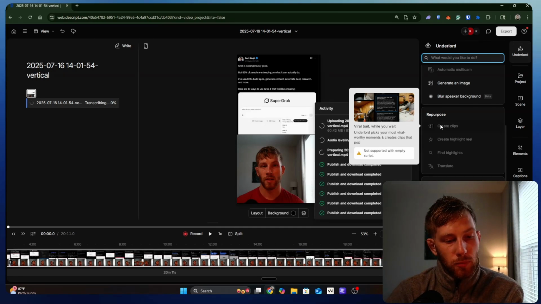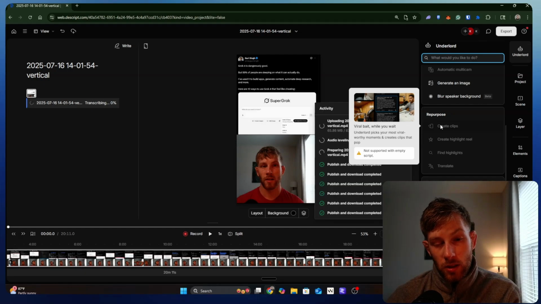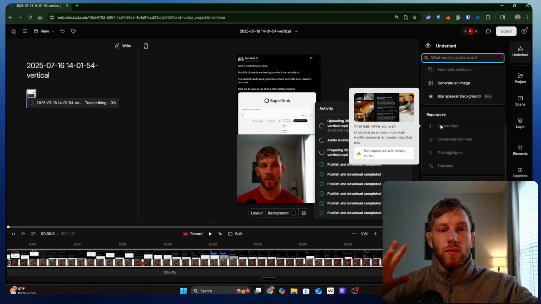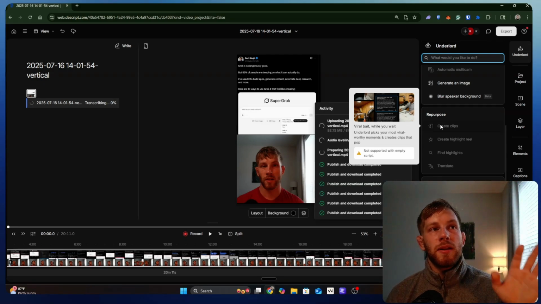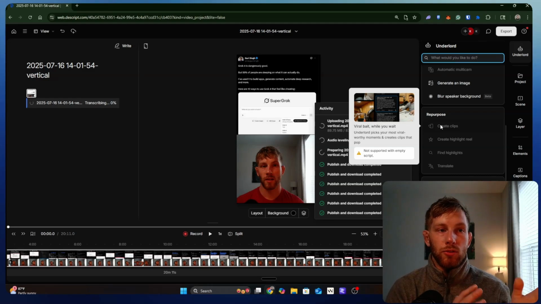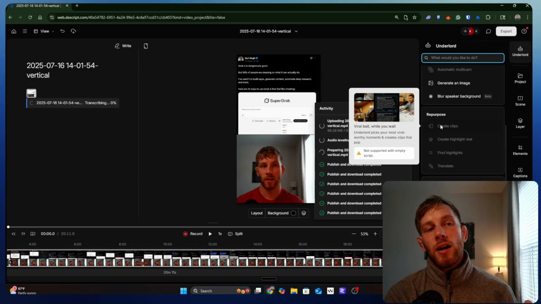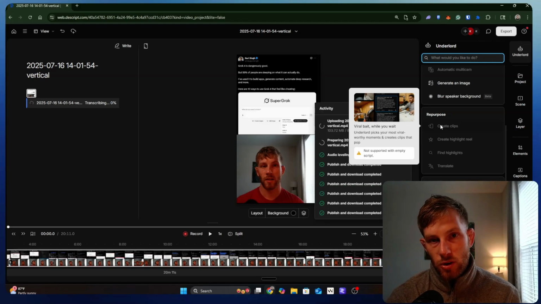Now, unlike another platform, I believe it's called Opus Clip or Captions, which is like an iPhone app, it doesn't generate all of these image overlays and extra fancy edits, but it does go through and crop out the key areas that it thinks are really good, and then does the captions over top of them.